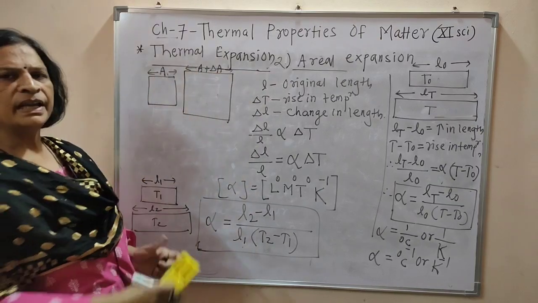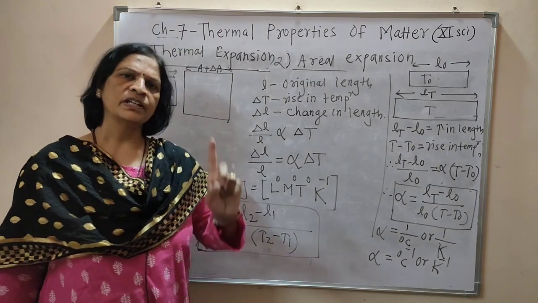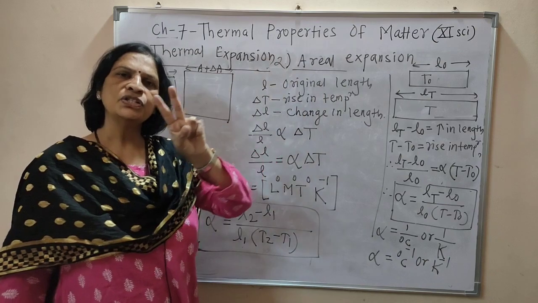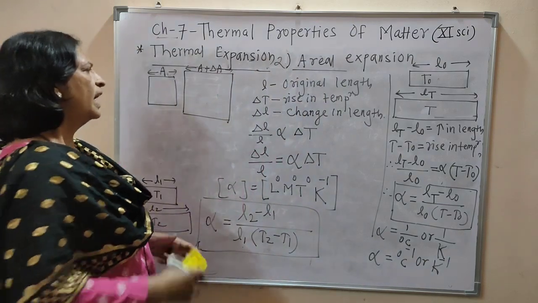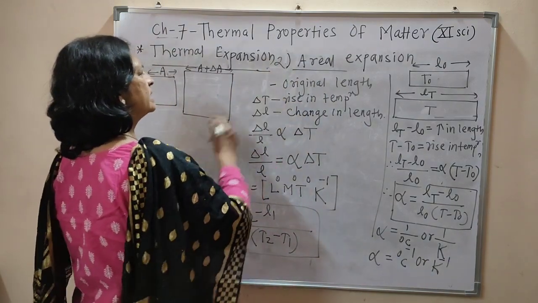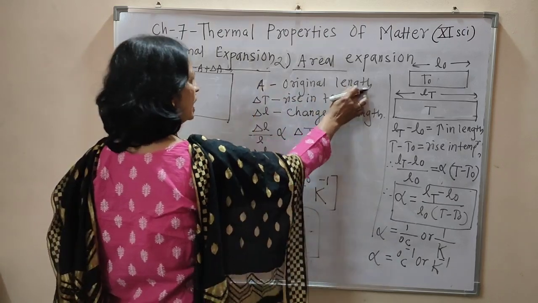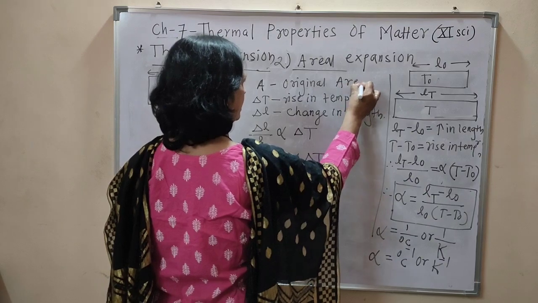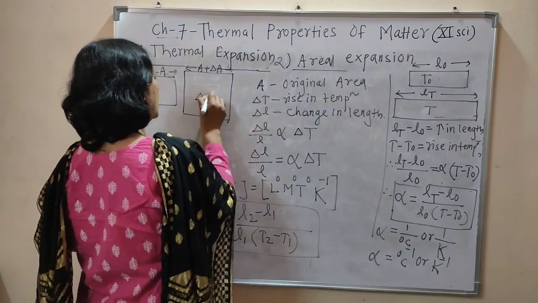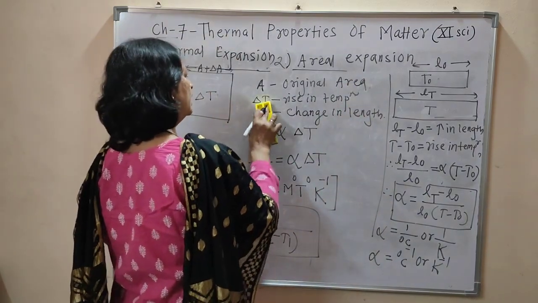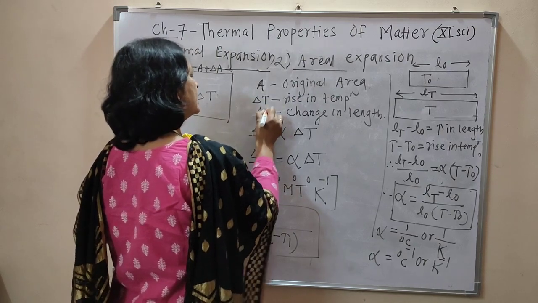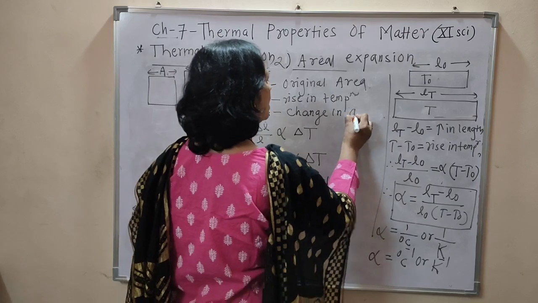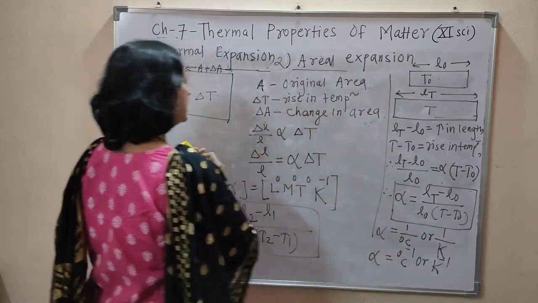Now always keep in mind that linear expansion is one-dimensional expansion, and areal expansion is two-dimensional expansion. A is the original area. Instead of length only, you have to replace area here. Then for delta T rise in temperature, delta A is the change in area.